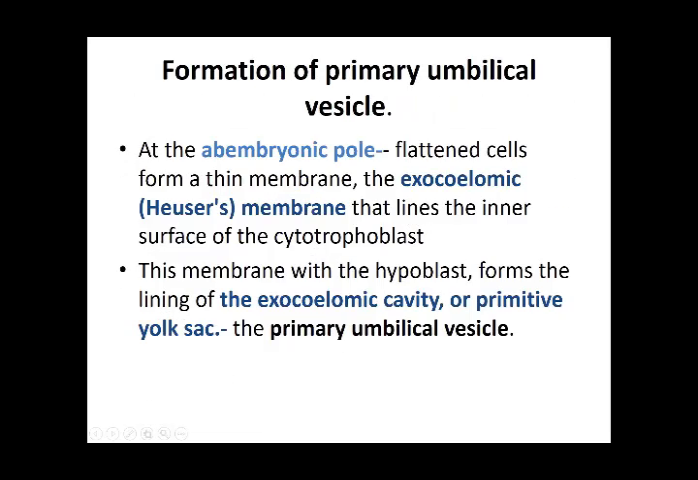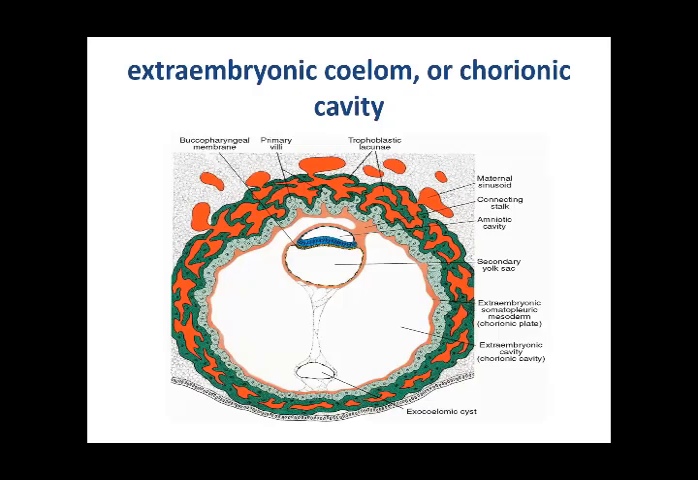If you see in this picture, this is the extraembryonic mesoderm, the pinkish one. This again develops a cavity in it, which gradually coalesces together and forms the extraembryonic cavity or the chorionic cavity. The outer one is the extraembryonic somatopleuric mesoderm, and that which is lining the inner side, the yolk sac, is called the splanchnopleuric mesoderm.